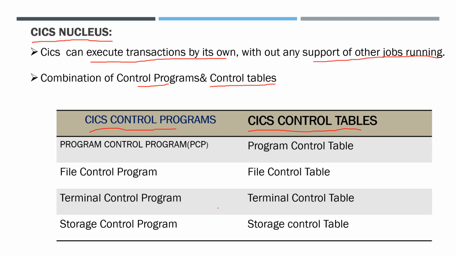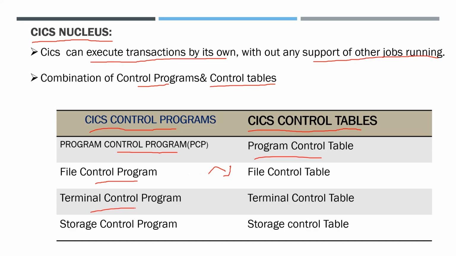I explained these through, and now again a brief review. Program control program and program control table. The program control program consists of the source programs like copy and add; all the source programs will be in the program control program, and the programs running will be in the program control table. The file control program consists of the programs to open a file, to close a file, and to update a file. The file control table consists of the presently running programs.